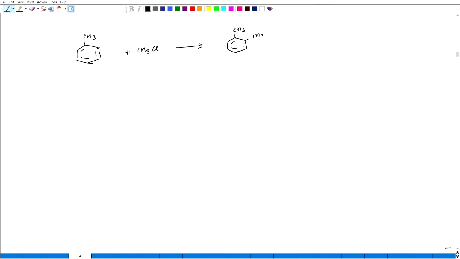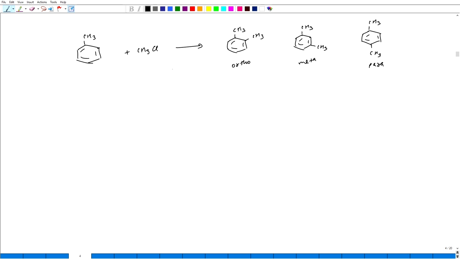It can go, this is ortho, this is meta, and this is para. Now which hydrogen will be substituted will depend on which kind of earlier substituted group is present.